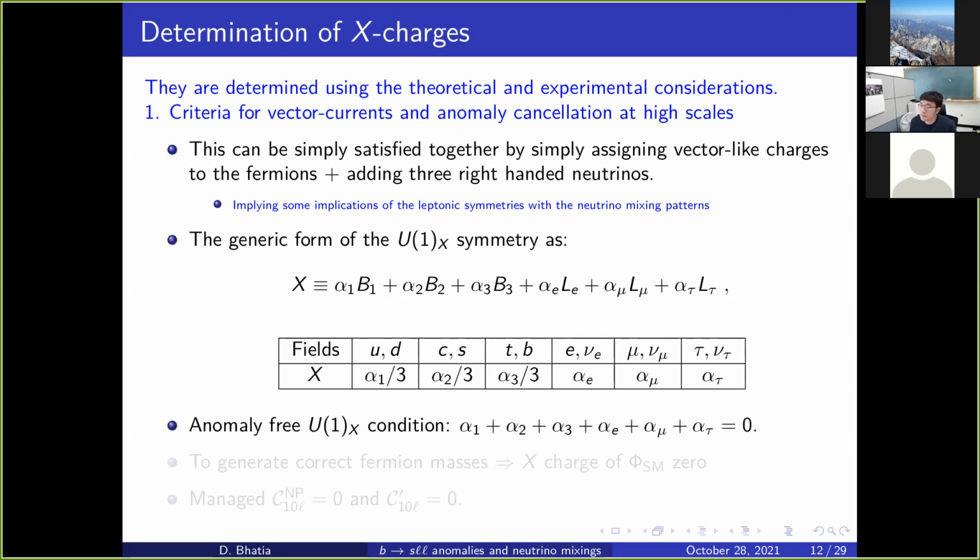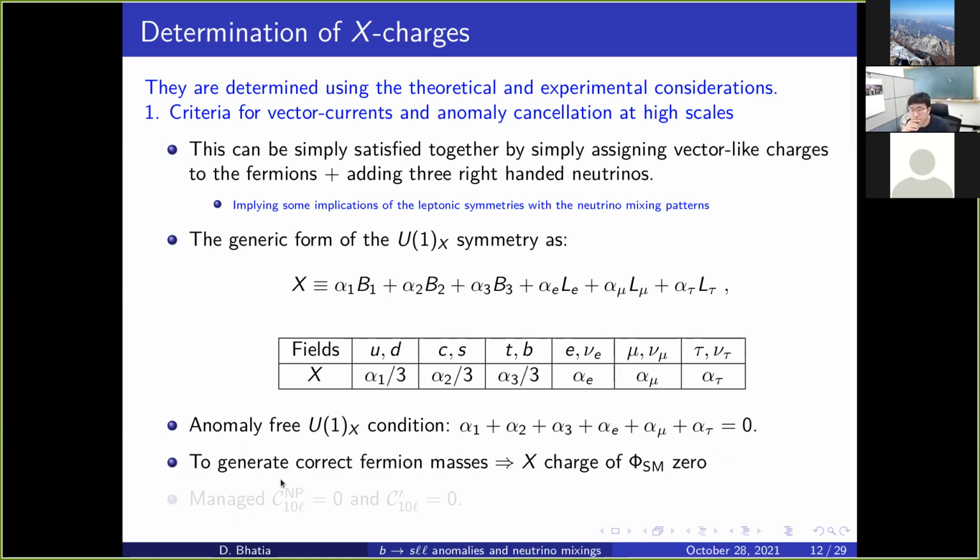Now also, since we demand the anomaly-free condition, we would have one simple condition on the charges, which would be that the sum of these charges is equal to 0. So that makes the total number of free parameters 5 against 6. That's good. Another thing is that if all the fermions are carrying equal charges, then in order to generate the correct fermion mass, like Q bar Q times the Higgs, the Higgs doublet should be chargeless. So we also put the charge of the Higgs to be 0.